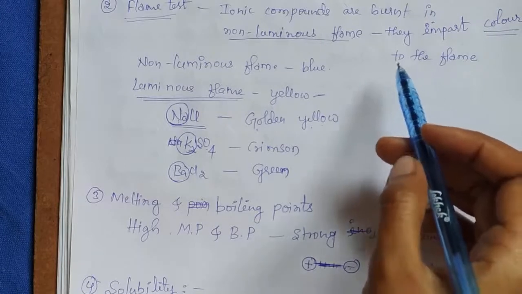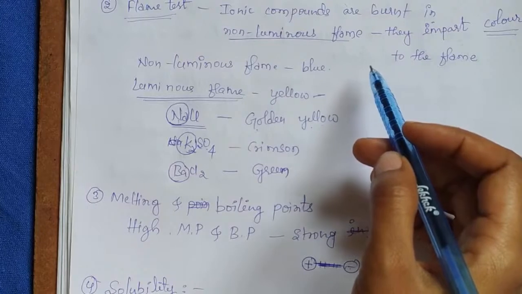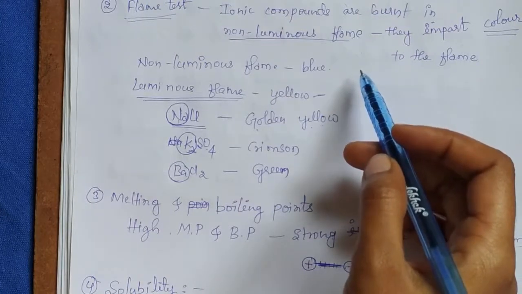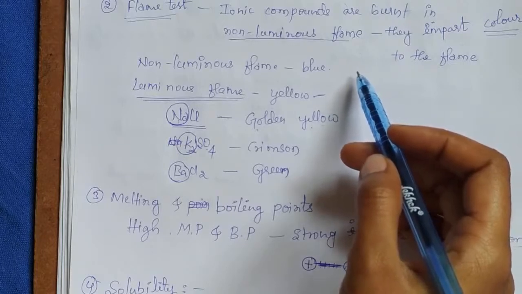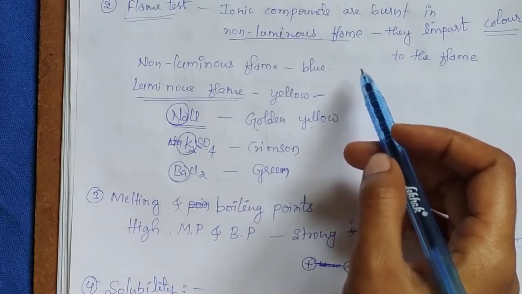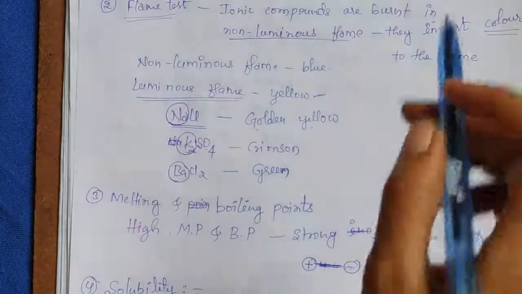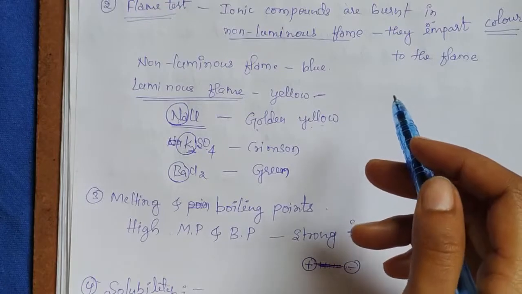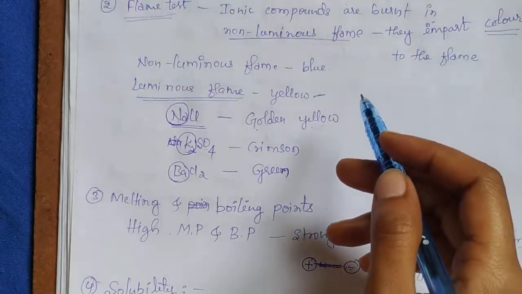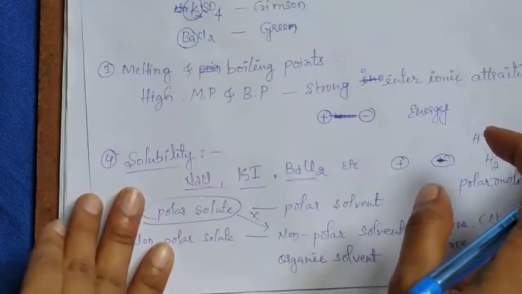With the help of the flame test, it is easy to predict which cation is present in the given compound. This flame test is applicable to only sodium, potassium, calcium and barium ions, and it is not applicable for all other ions.